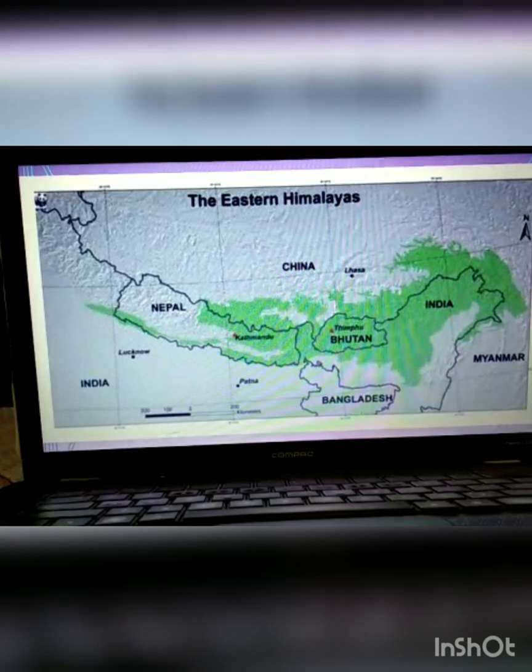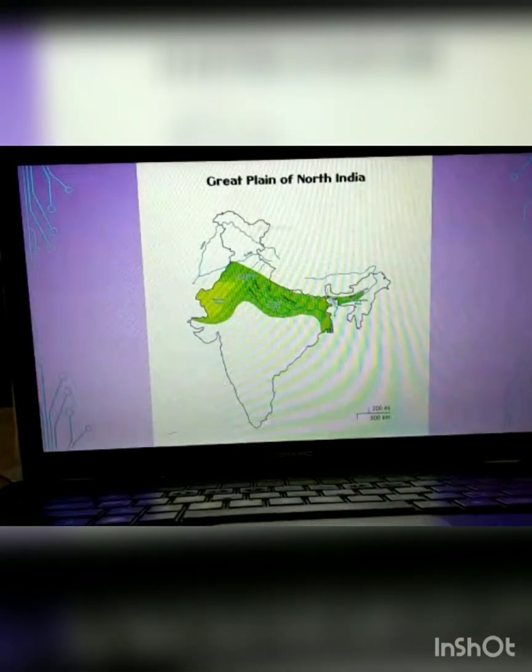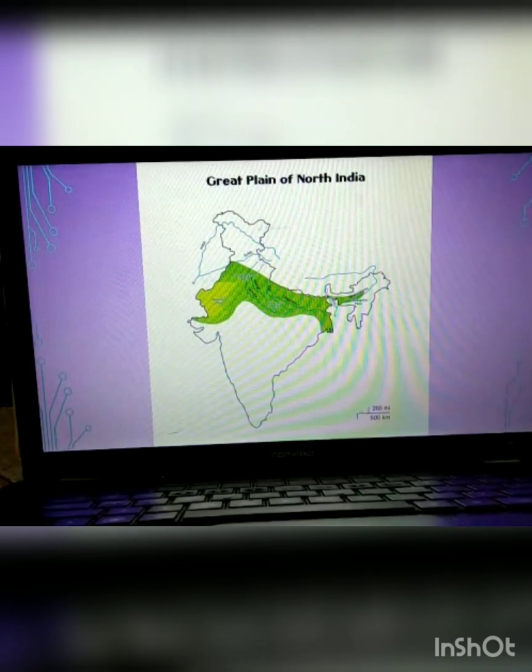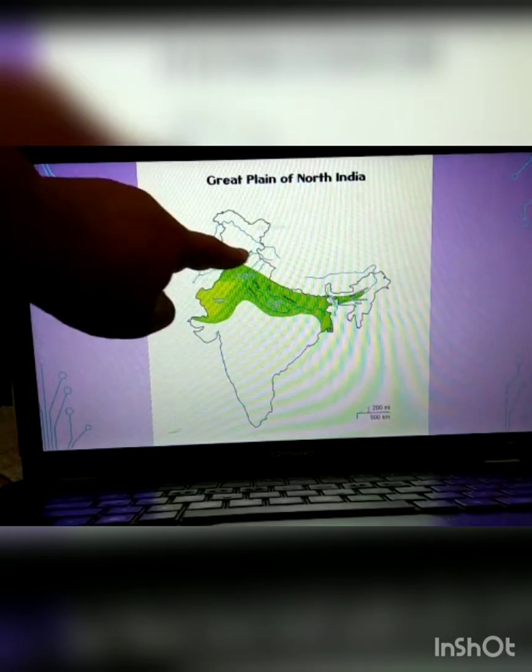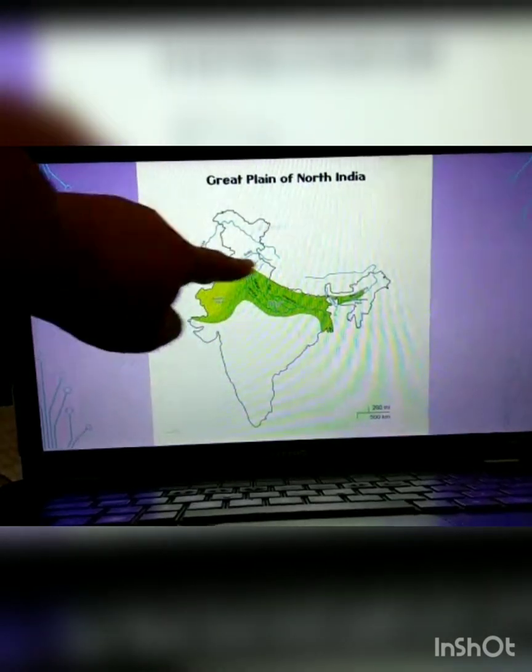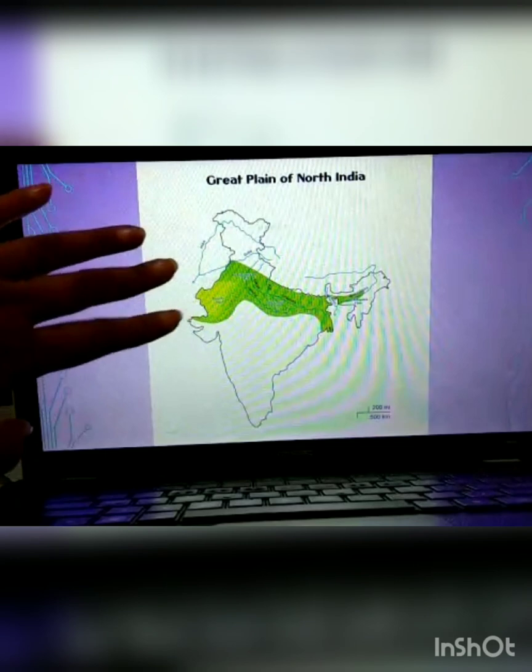Second landform is the Great Plain of North India. The Great Northern Plain is a region between the northern mountainous region and the southern peninsula. Okay, it is very clearly shown. This is the Great Plain of North India. This much part is the Great Plain.